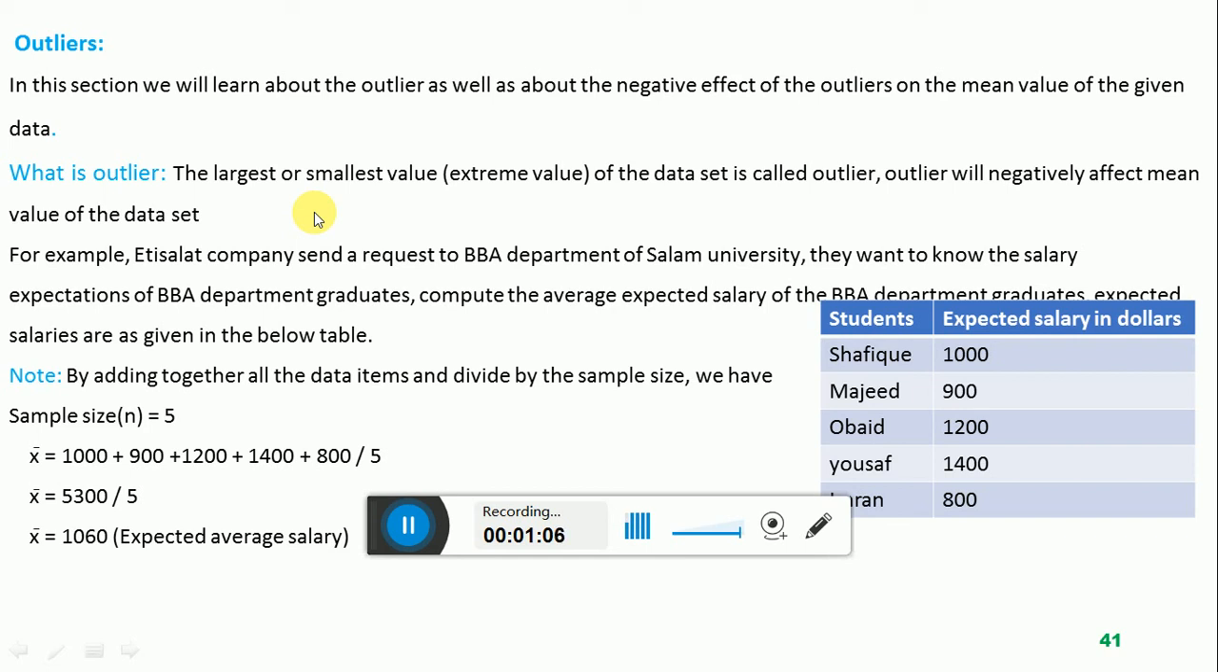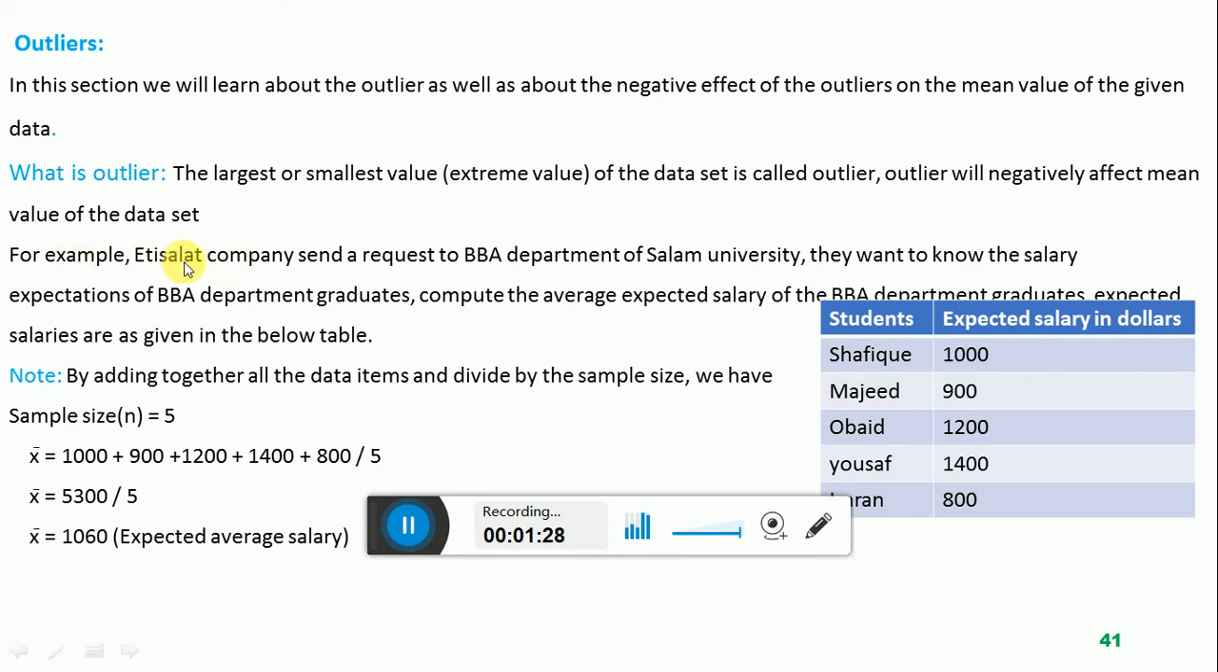I am again repeating, the very large value or the very small value of the data set which is different from all other data items of the set, that particular large or small value is called outlier. Now we are elaborating the concept of outlier by putting one practical example.